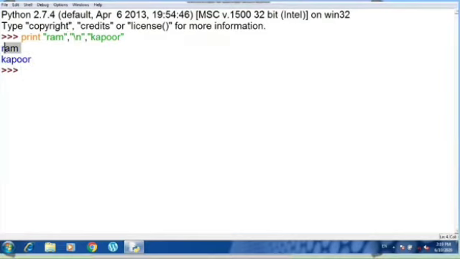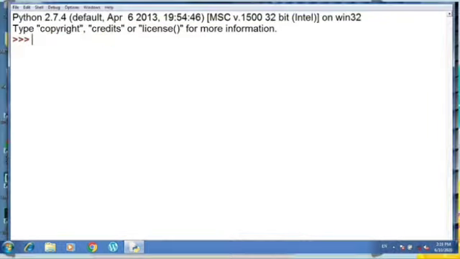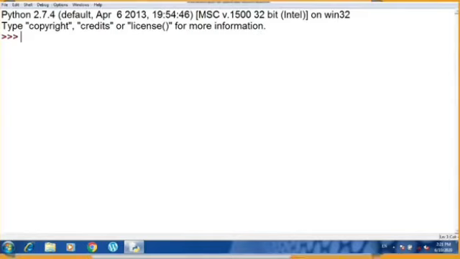Let us talk about one more escape sequence, which is the single inverted and double inverted quotes. Let us check that as well. Suppose I want to print Ram's channel. How will I get this apostrophe s in Python by using the escape sequence during the output?